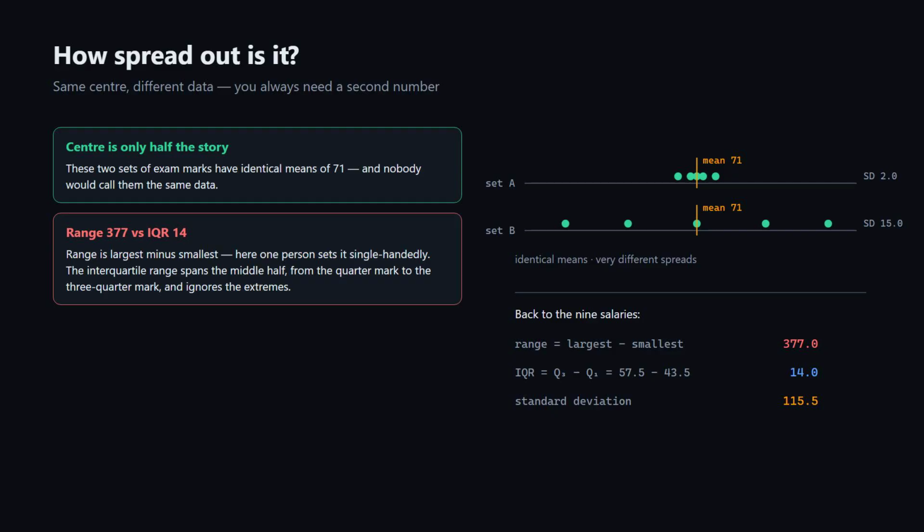The interquartile range is far steadier. Sort the data, take the value a quarter of the way in, and the value 3/4 of the way in, and subtract. That gives 14.